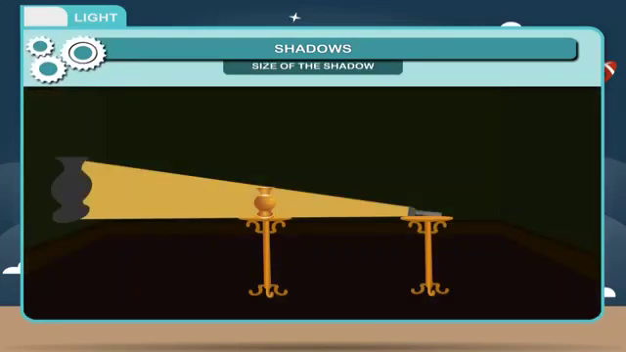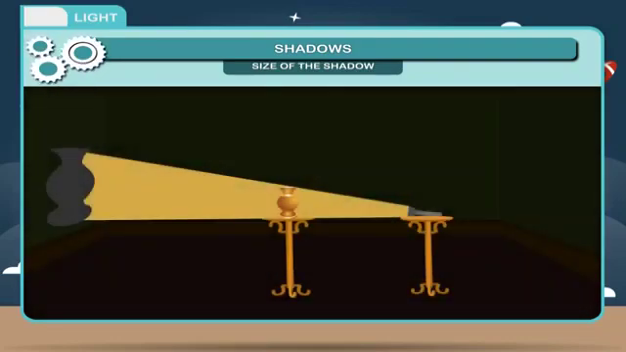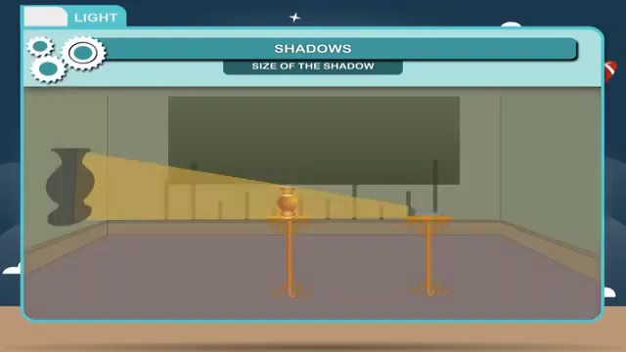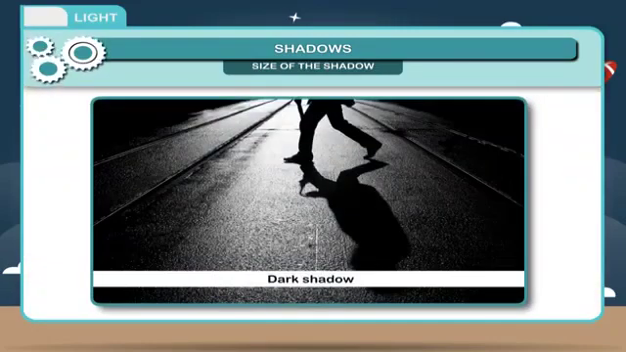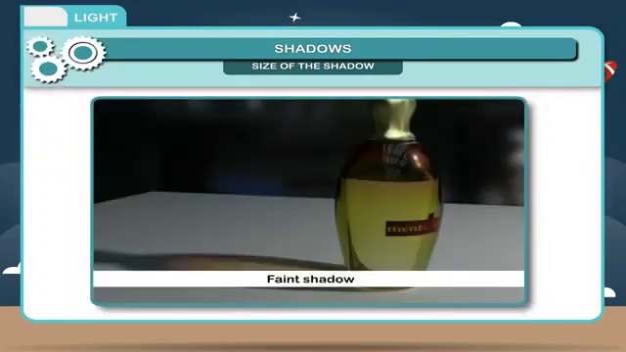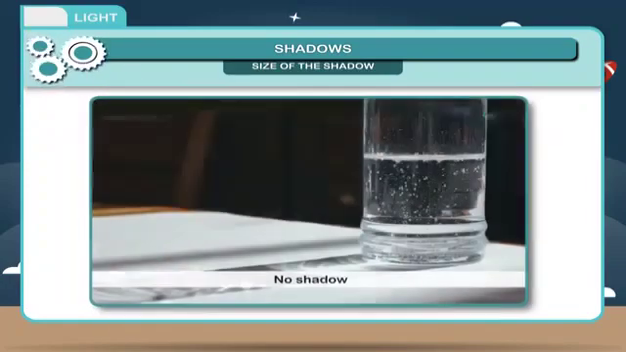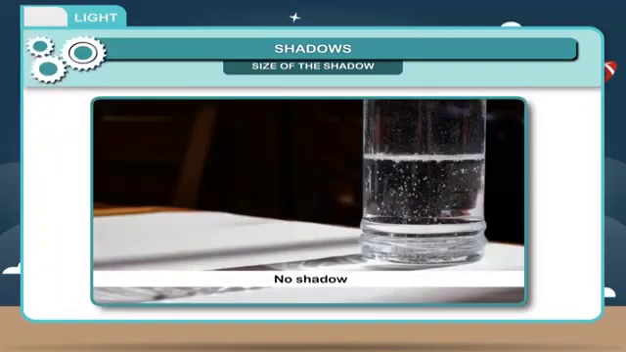Size of the shadow. 1. The size of the shadow depends on the position of the object and its distance from the source of light. The object closer to the source will cast a bigger shadow. 1. An opaque object casts a dark shadow. 2. A translucent object casts a faint shadow. And 3. A transparent object casts no shadow at all.